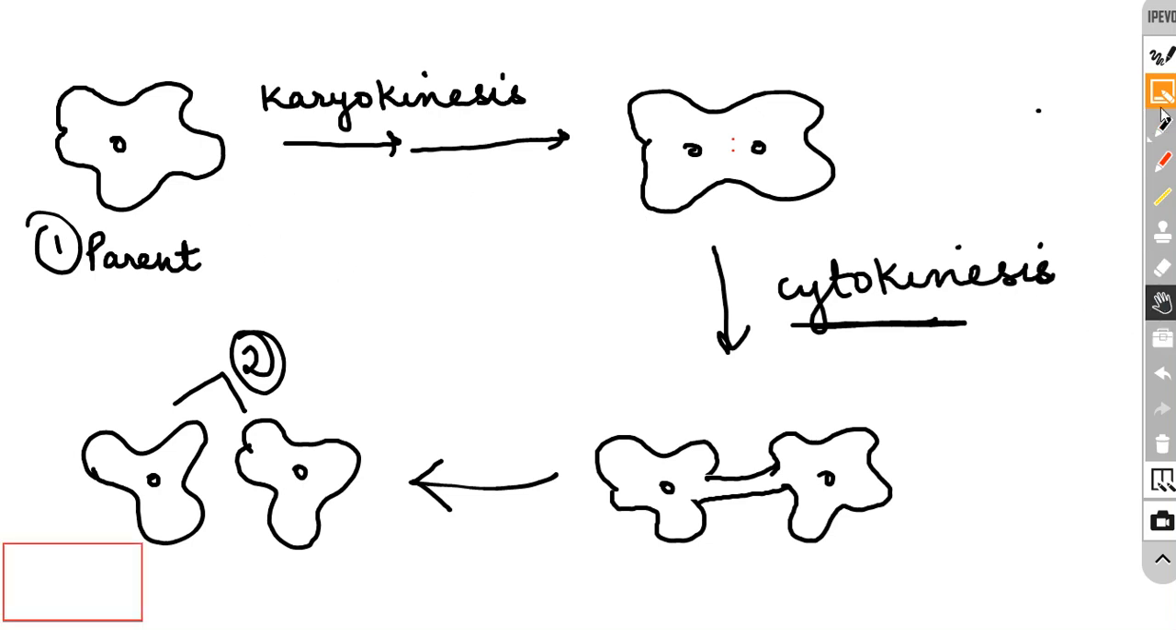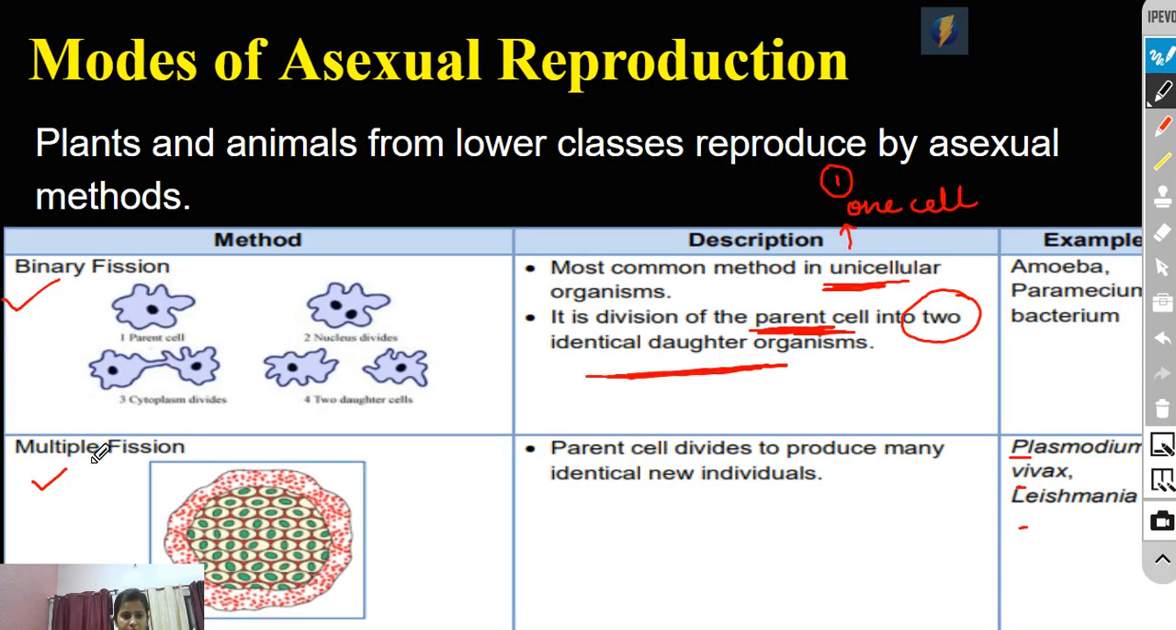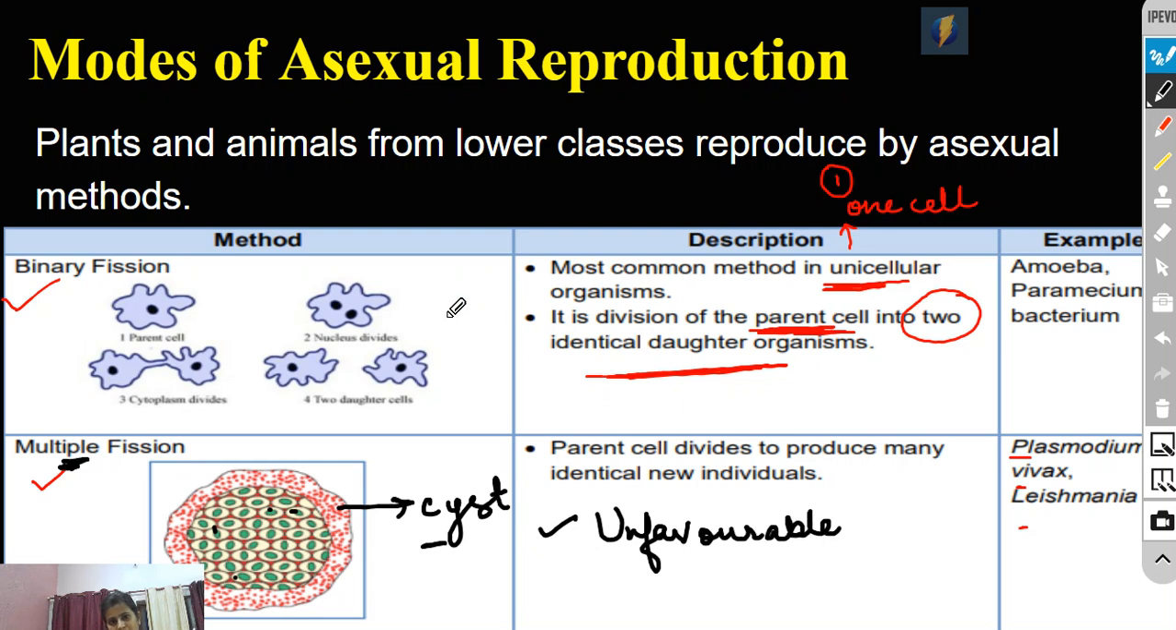Now the same here is given as multiple fission. You can see in multiple fission there are many nuclei and an outermost protective covering. This red color is the outermost protective covering that is called cyst. Multiple fission always takes place in unfavorable conditions. Binary fission is the mechanism in favorable conditions, and multiple fission is the mechanism in unfavorable conditions. Unfavorable means extreme heat, extreme light, extreme drought, lack of water, scarcity of nutrients.